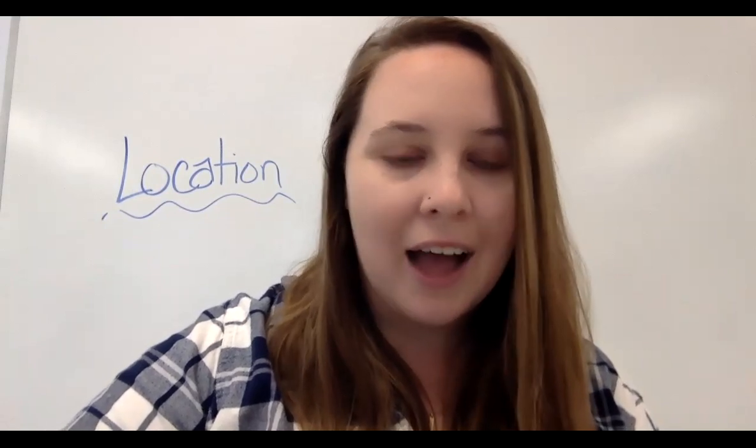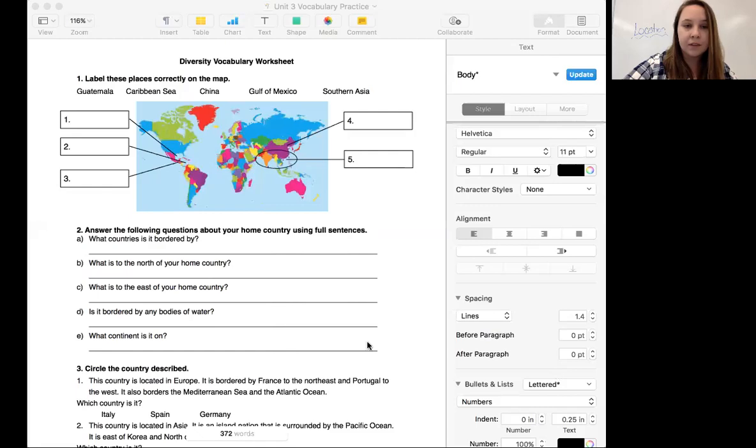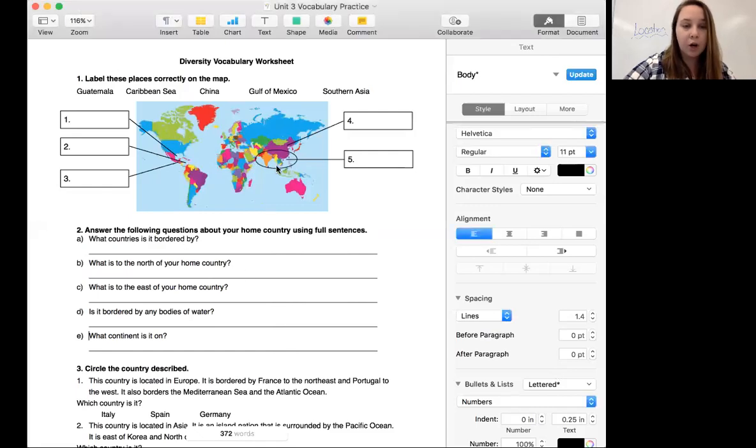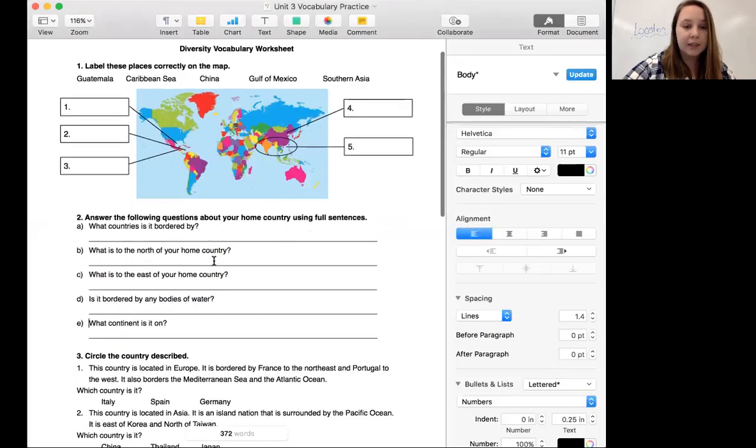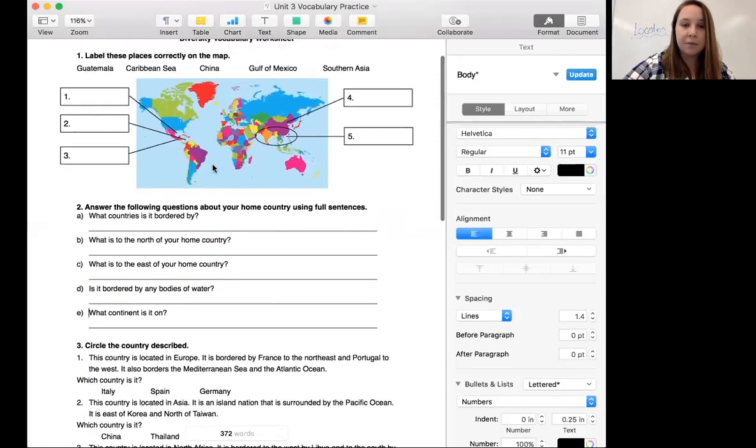So I'm going to share my screen and take a look at this worksheet. The worksheet that I gave you for homework looked like this. It started with the map, then some questions about your home country, and then some reading. First I want to look up here.